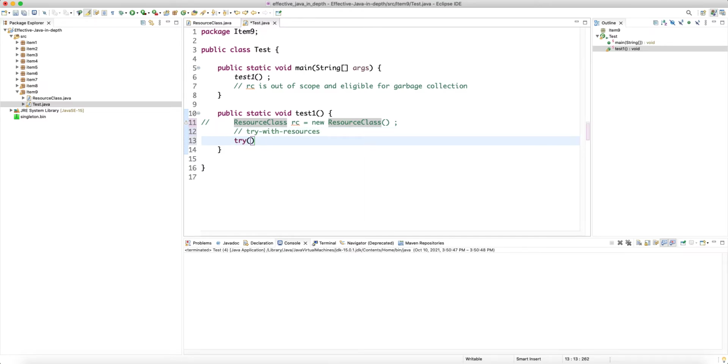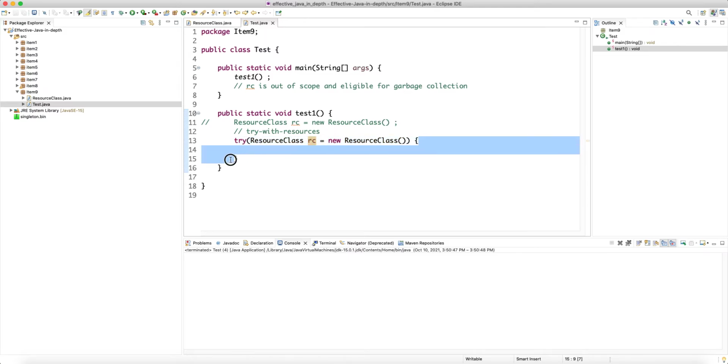So try, and this try actually now has an argument, and we put the creation of the object that manages a native resource right inside this try argument, right? And you can have as many statements as you want, you can put any Java statement here and separate them with semicolon. There is no problem. You can put as many objects that create resources here, and then the scope of those objects is the scope of the try construct.